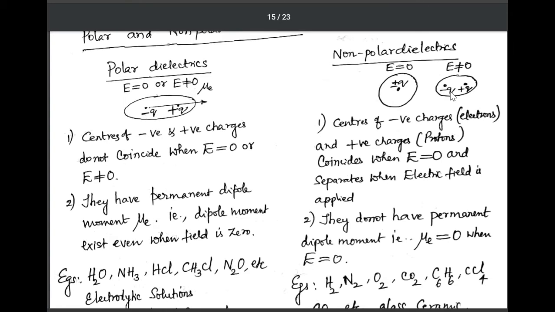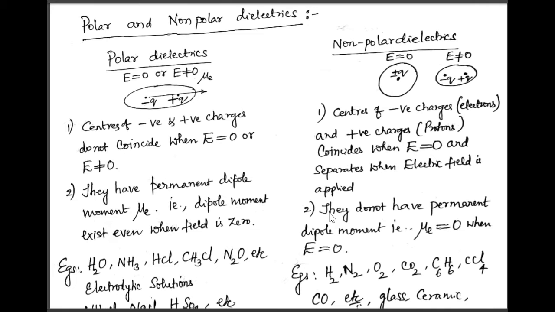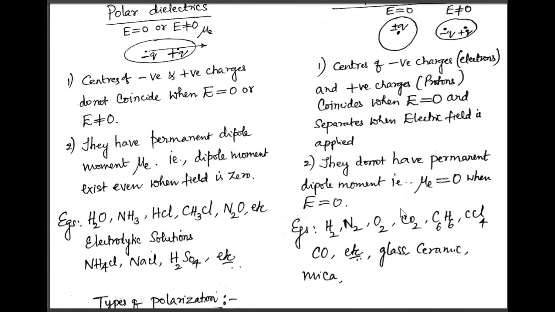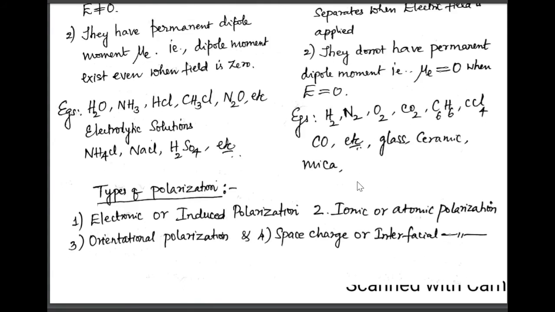When the field is not zero, the negative charge moves to one side and the positive charge to the other side, and therefore they exhibit dipole property only when the field is applied. When the field is zero, remember, the dipole moment is zero. Therefore, they do not have a permanent dipole moment. That is, mu E is zero when the electric field is zero. Examples of non-polar type: hydrogen, nitrogen, oxygen, carbon dioxide, methane, CCl4, carbon monoxide, etc. Even glass, ceramic, mica are non-polar type.